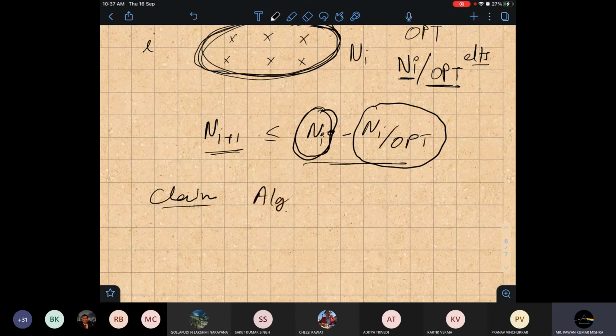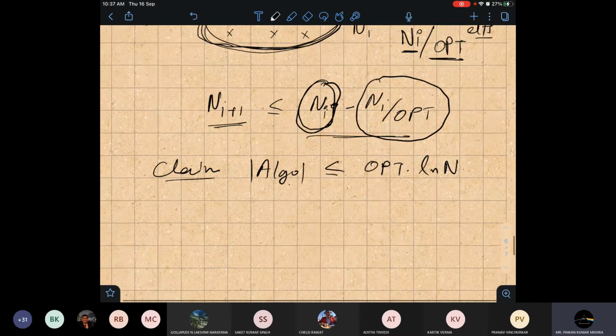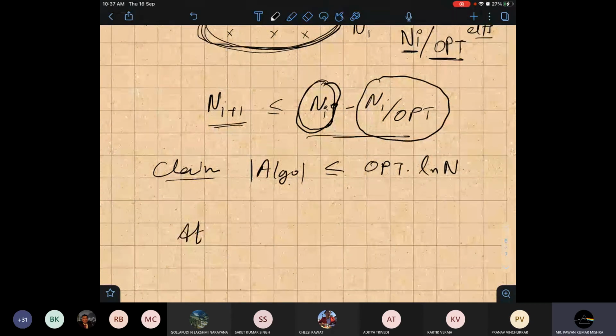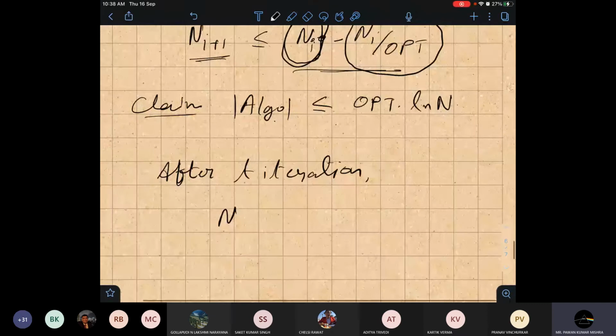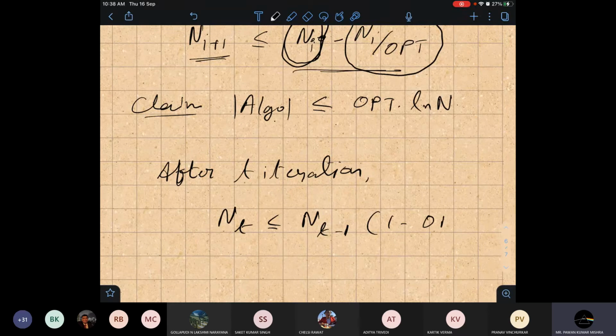Now my second claim: whatever algorithm I got, its value will be OPT log n. So we have to prove this. Suppose after any t iterations, by this claim, n_t is n_{t-1} times (1 minus 1/OPT).